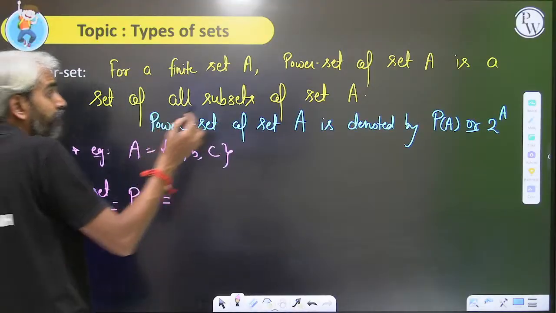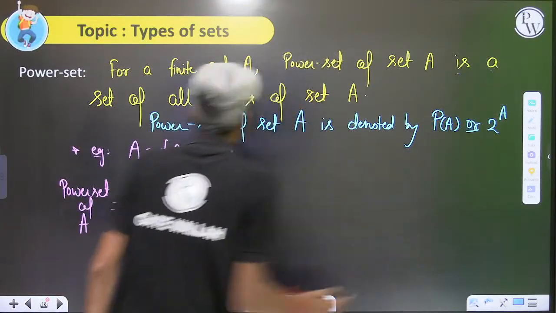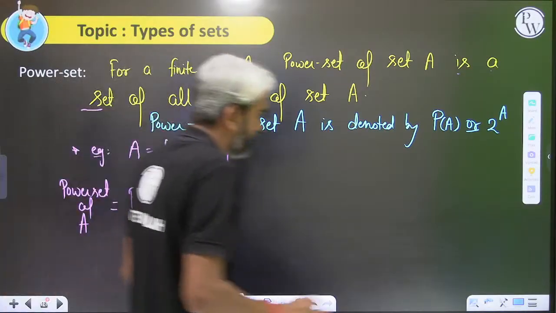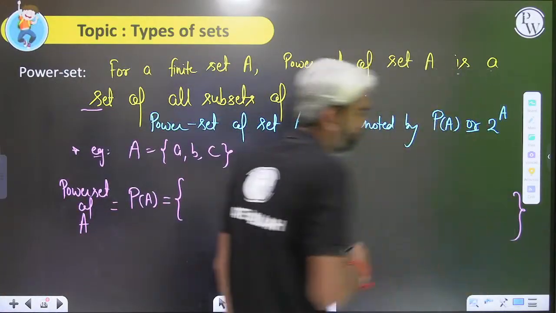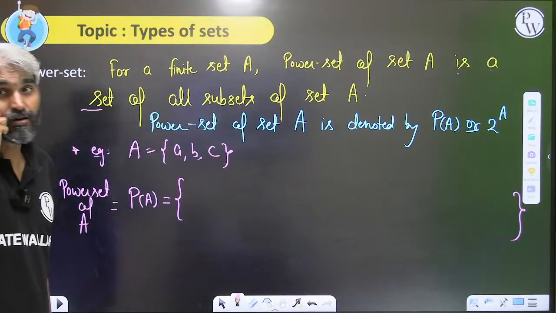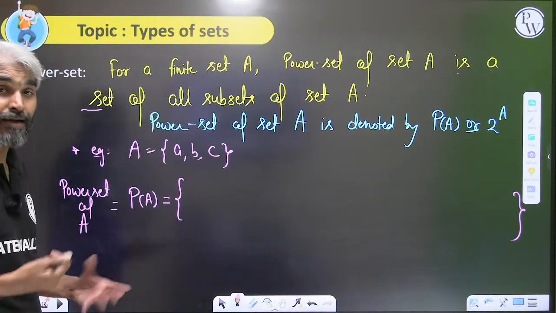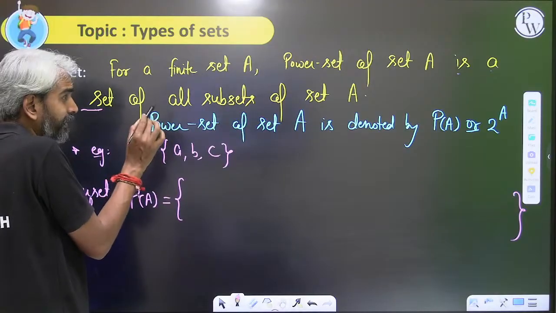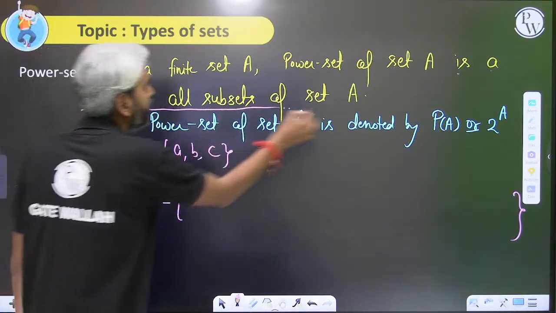The power set of A is a set. But what are the elements of this set? The power set of set A is the set of all subsets of set A.